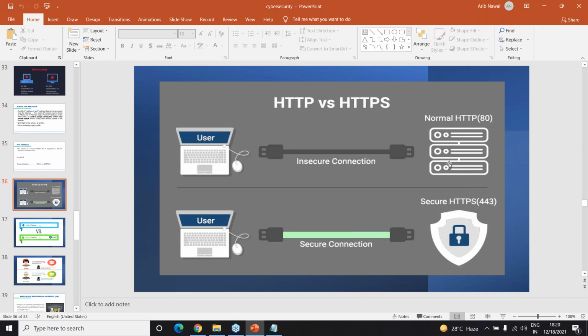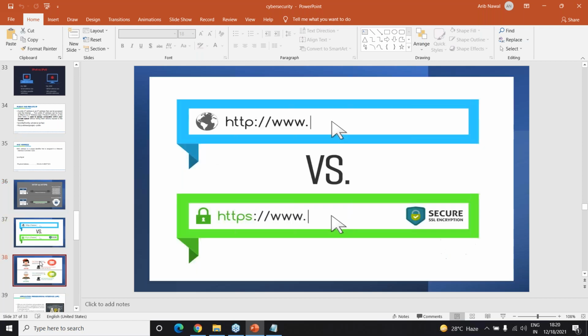The first one runs on port number 80, the second one on port number 443. So what happens with the encryption here? We use something called an SSL or TLS certificate, which makes your website secure by converting it from HTTP to HTTPS.